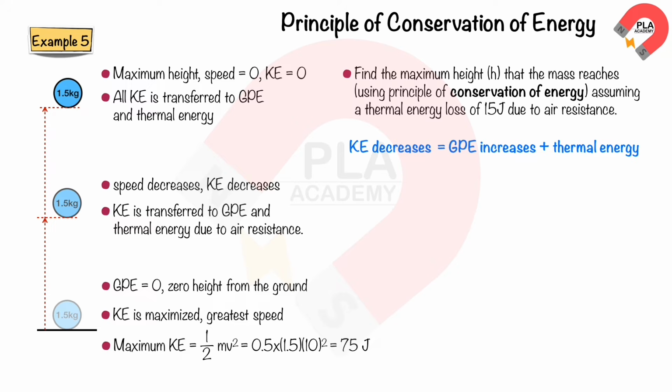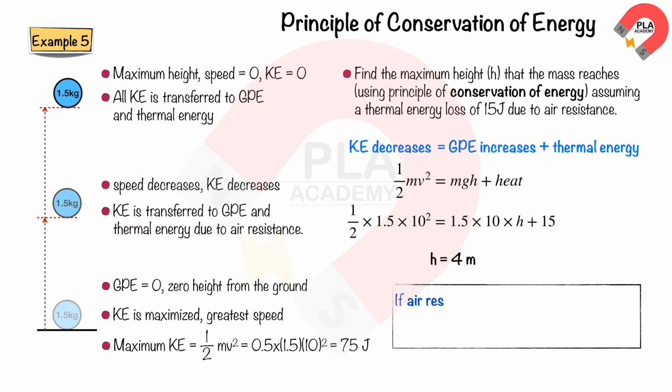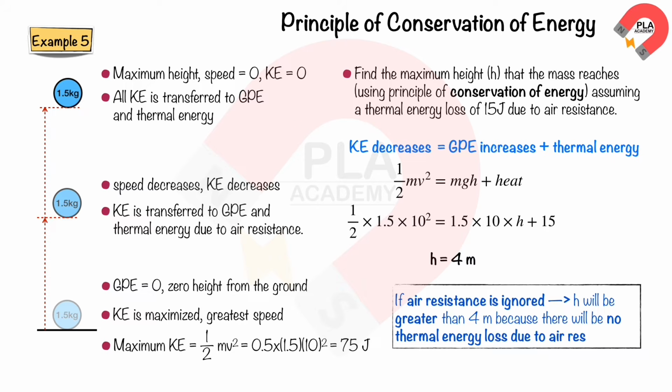Using the equation half of m times v squared equals m, g, h, plus thermal energy lost, we can substitute the values: m equals 1.5, v equals 10, g equals 10, and thermal energy lost equals 15. Solving this equation, we find that the height, h, equals 4 meters. If air resistance is ignored, the height reached will be greater than 4 meters, because there will be no thermal energy lost due to air resistance.